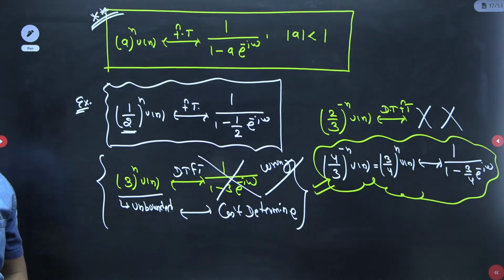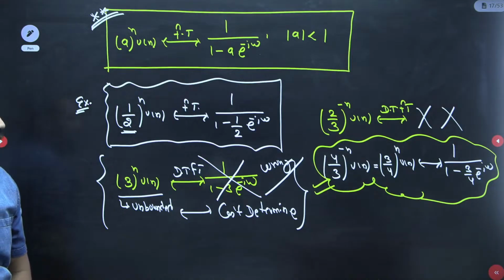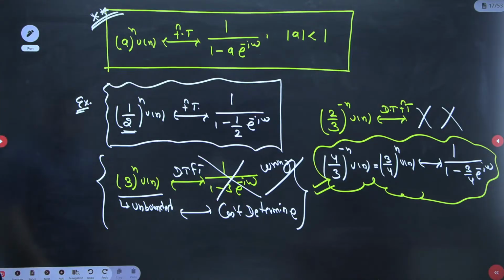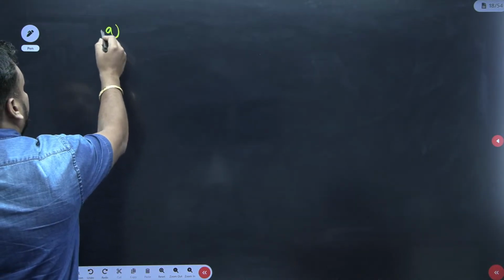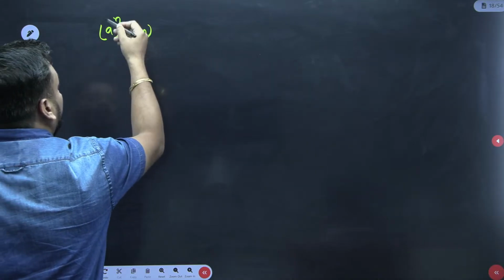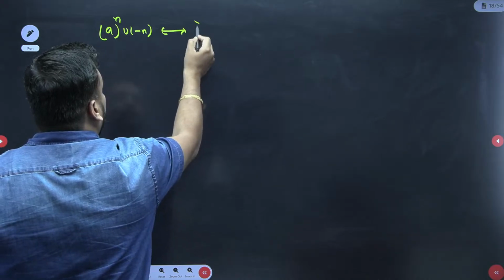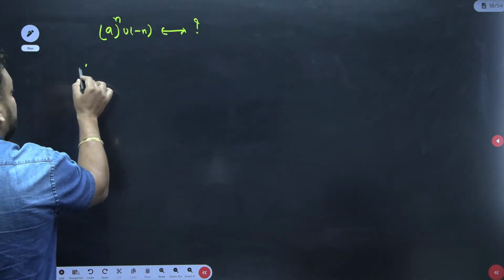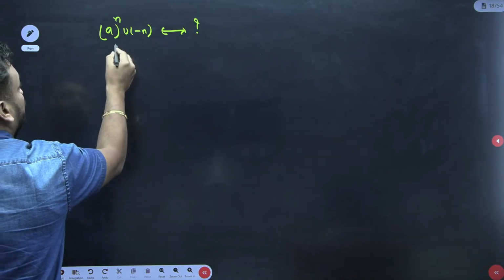I hope this is crystal clear to you. So now students, similarly, if I want to make another important form, suppose that my question is a to the power n into u of minus n, then what will happen? That we will figure out. So if you simply apply the formula here, a to the power n u of minus n.